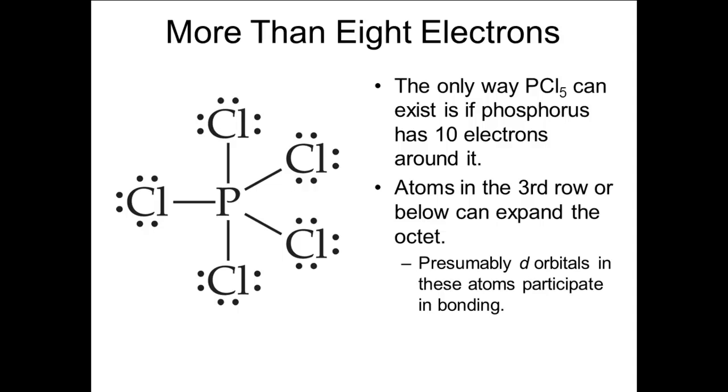This happens fairly often. It is particularly a possibility with elements in the third, fourth, and fifth periods, and is never seen for elements in the second period. One suggestion is that these elements use their d orbitals to increase the bonding capability. Another idea is that there is just more room around the atoms that are lower down in the periodic table. We will look at that later. There are 2 problems to try for the problem sheet for this part of the lesson.